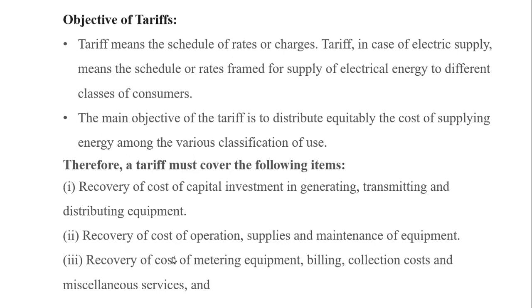We are spending money for metering equipments, billing equipments, collection cost and miscellaneous services. Therefore, whether all those amounts will be recovered or not will be checked for the tariff.